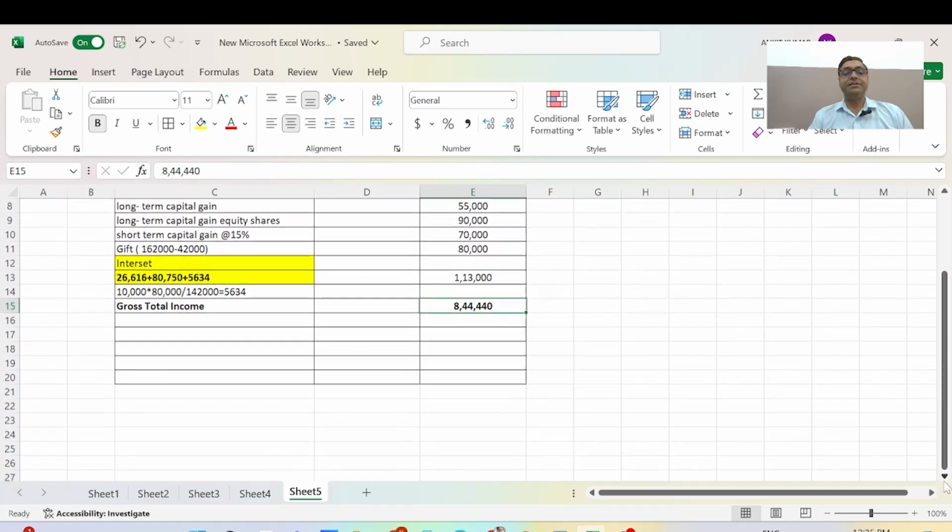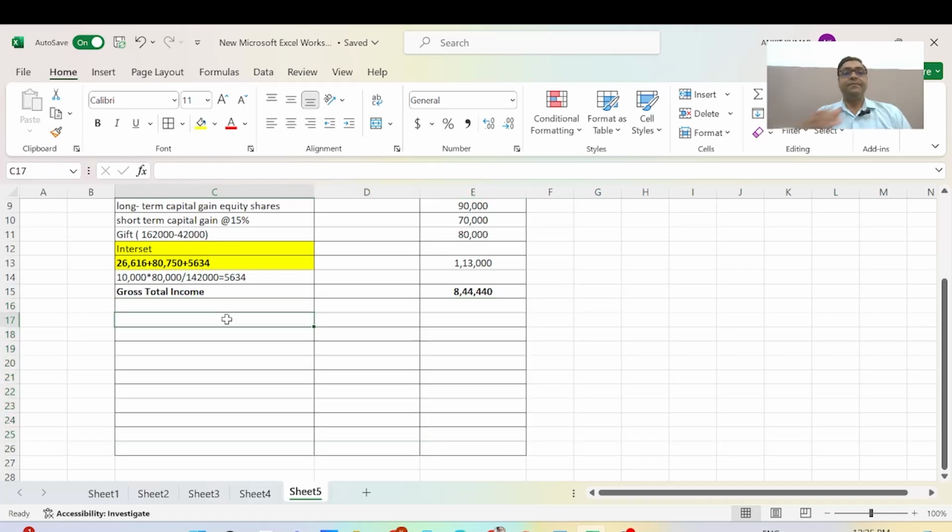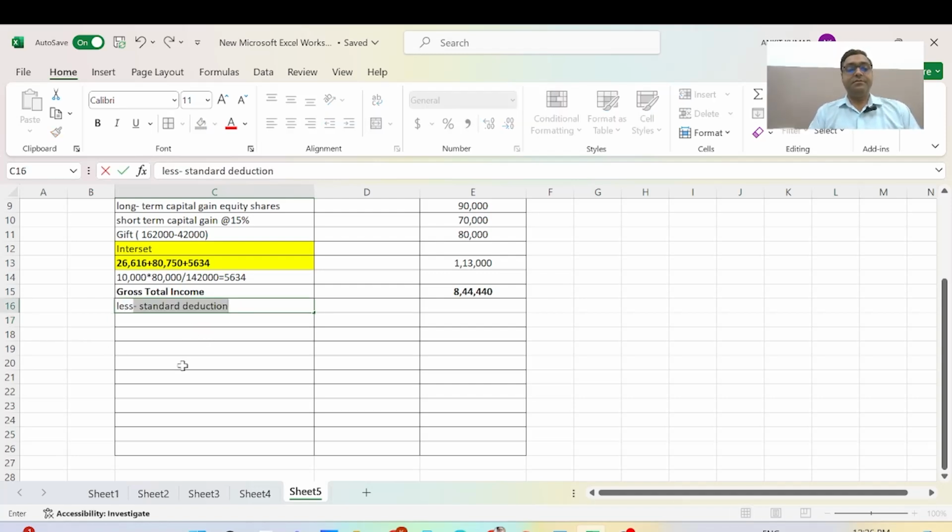Now we come to deductions in section 80C to 80U, but we will consider only the deductions applicable for this question. The first deduction is section 80C.